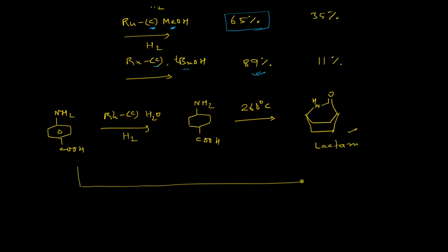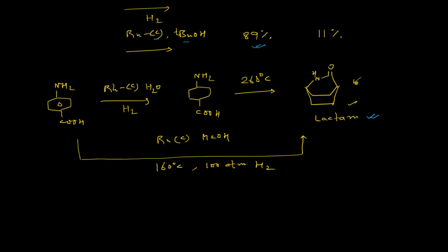Interestingly, this reaction can be achieved in a single step if we choose ruthenium on activated charcoal, taking methanol as the solvent, and if we apply high temperature, that is 160 degrees centigrade temperature and 100 atmospheric pressure of hydrogen, then we also get this product in a single step, right? So these type of transformations are often found to be very useful in synthetic organic chemistry because their reactivity is very high, so they can be used for further transformations, right?